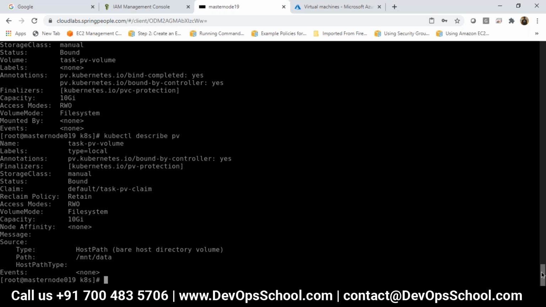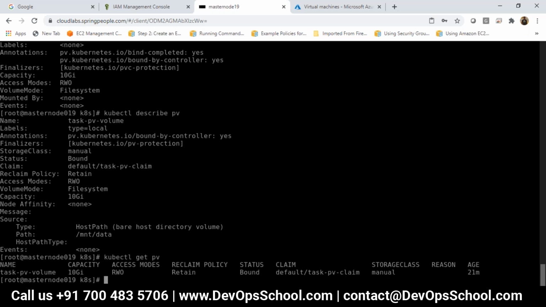There we have kubectl get PV task-pv-volume and PVC. So what's the difference between the two? PV will show you that a persistent volume has created 10 gigabytes of volume, right?